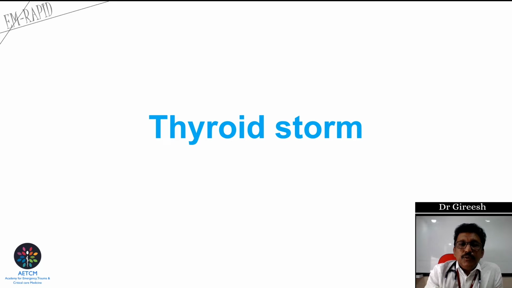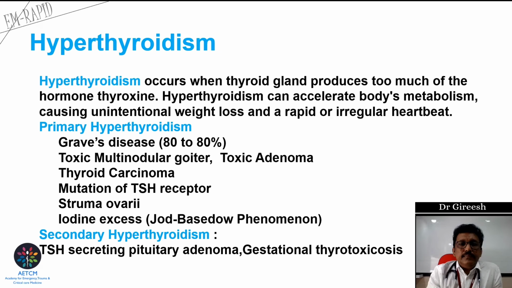First, we discuss thyroid storm. We know that when the thyroid hormone is produced excessively, the patient will have hyperthyroidism. When it becomes uncontrolled, then the patient develops thyroid storm. Hyperthyroidism occurs when the thyroid gland produces too much thyroxine, a hormone produced from the thyroid gland.